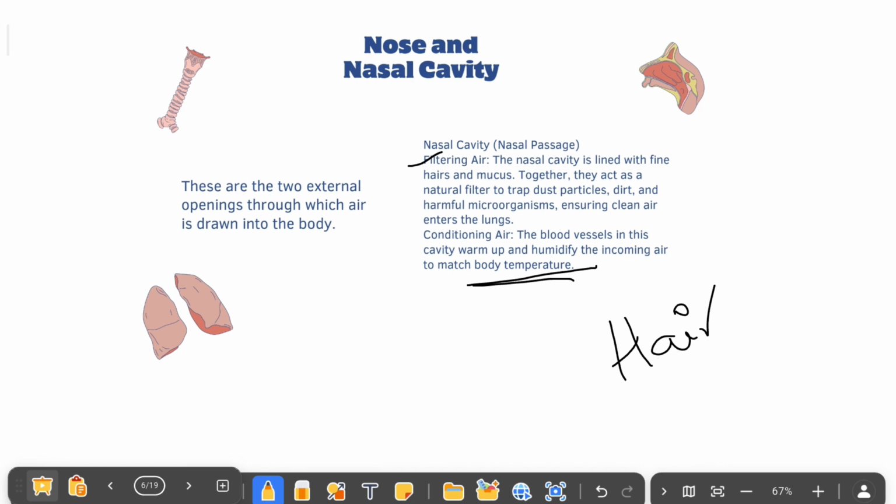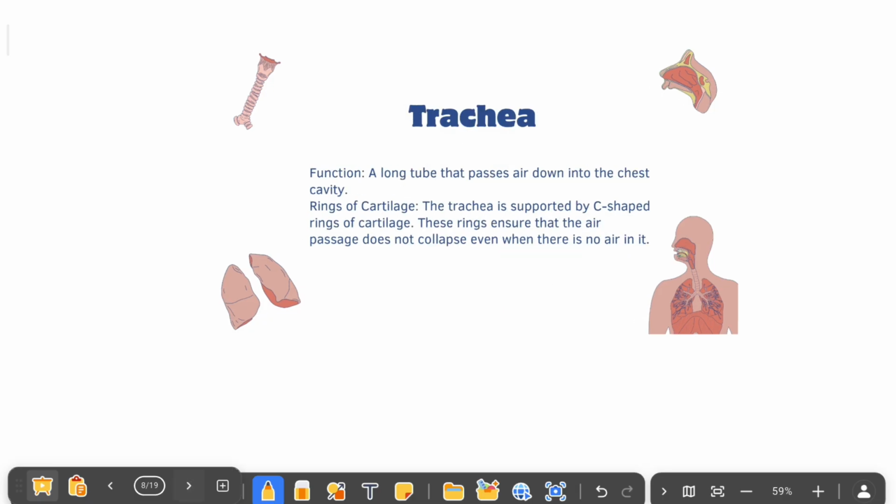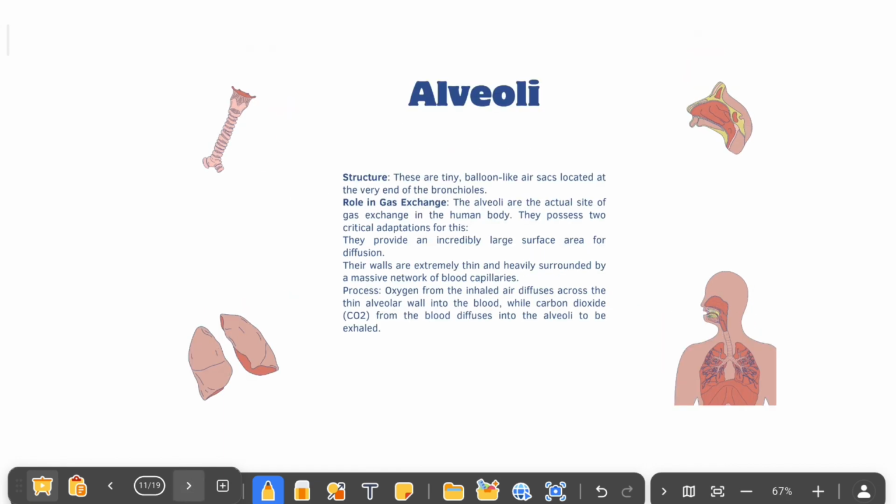So the nose and nasal cavity we have discussed. Next we have the pharynx and larynx. Already we discussed that the pharynx is a common passage for food and air, and by using the epiglottis, they control the movement. In the larynx, we have the vocal cords which produce sound by vibrating. Next, we have the trachea. It's a long tube which will take the air. And we have bronchi, the divisions of the trachea into two branches. Bronchioles, we said, are the multiple branches of bronchi. Alveoli are where we exchange the gas.